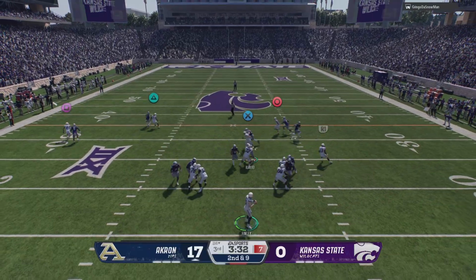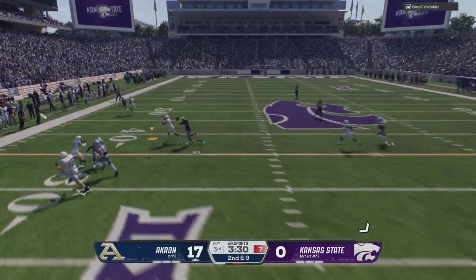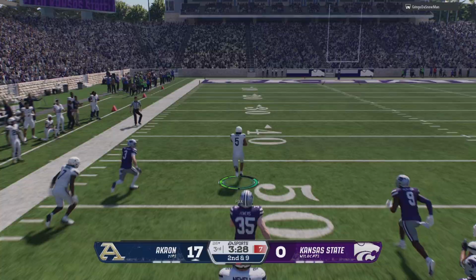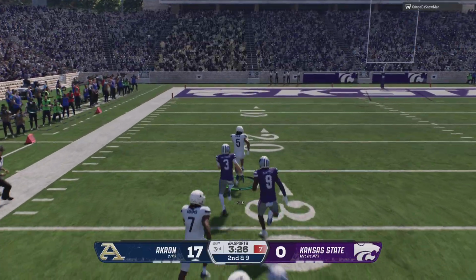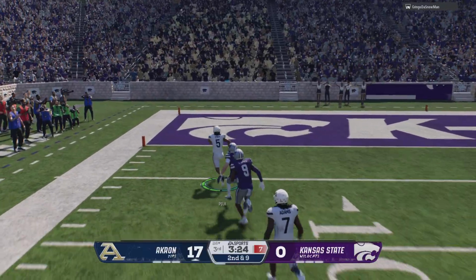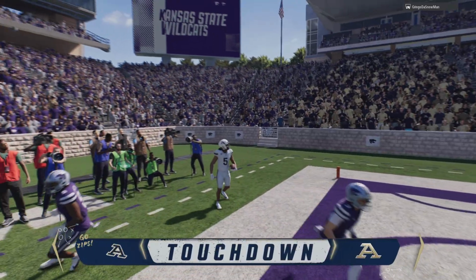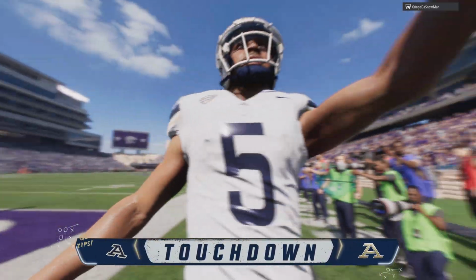Back to throw. It's Finley. Unloads to the wideout. A strike downfield. Turns it on down the left side. The 10. Touchdown Zips. And the pummeling has started.